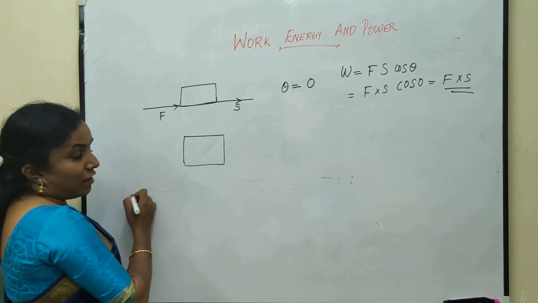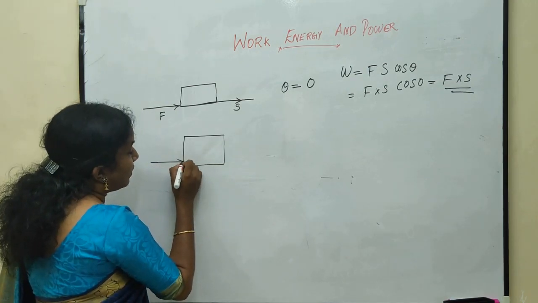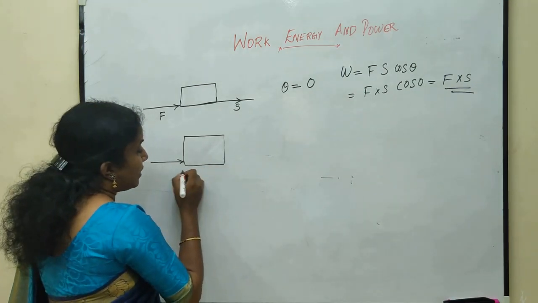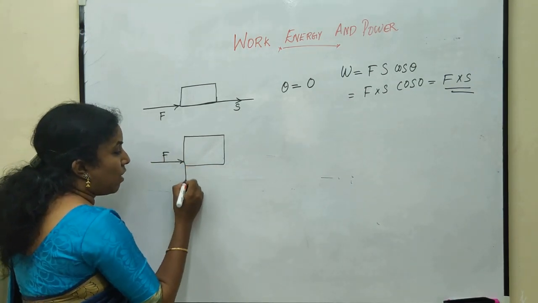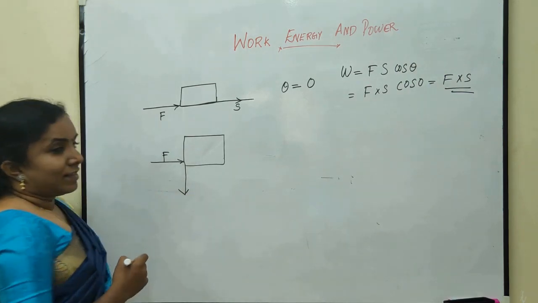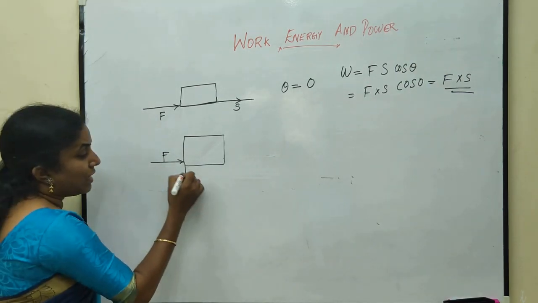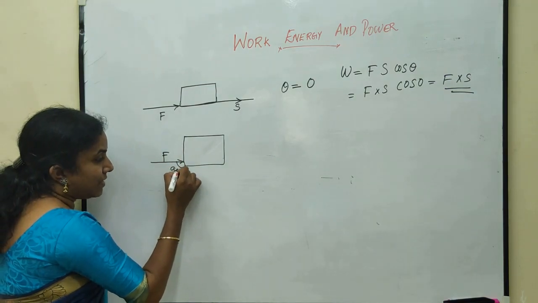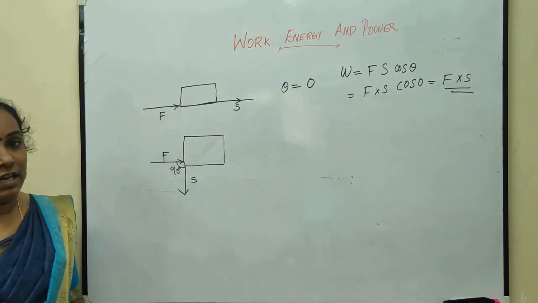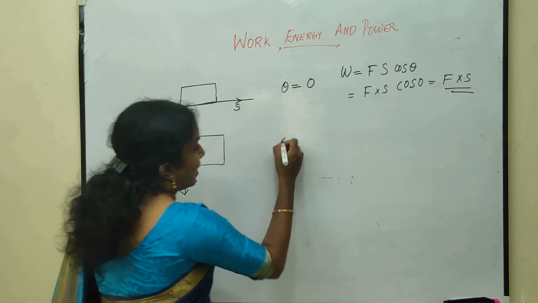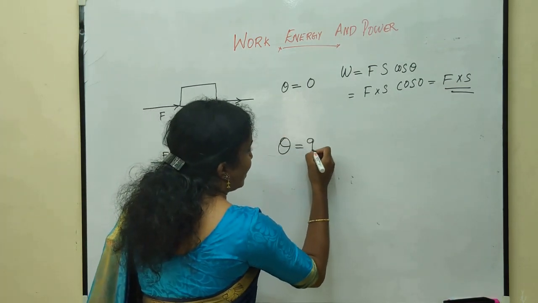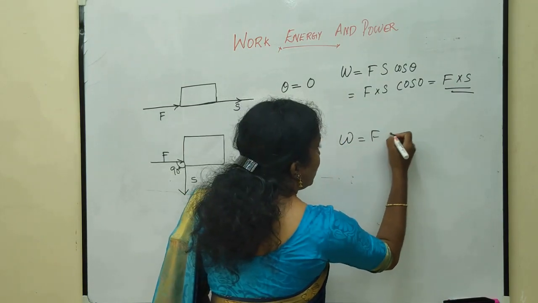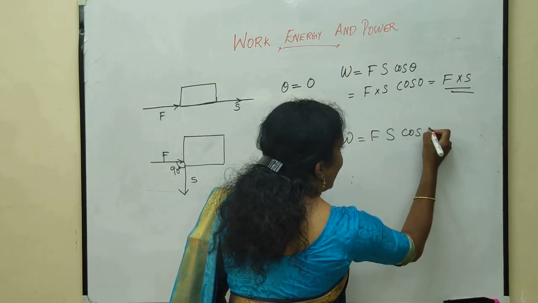Suppose a force is applied in this direction and the displacement is along this direction, then here what is the angle between the force and displacement? It is 90 degrees, or it is perpendicular. In this case, theta is equal to 90 degrees and W is equal to Fs cos 90.